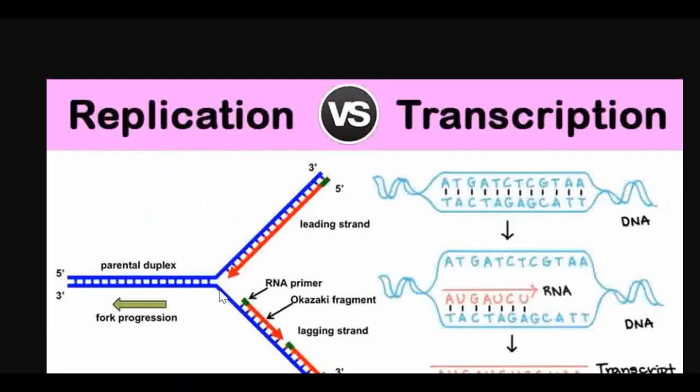In replication, we do break our hydrogen bonds between the nucleotide bases to replicate it. And in transcription as well, we need to break these hydrogen bonds between the nucleotides, same as here, to make a messenger RNA. So breaking of hydrogen bond couldn't be correct because it's present in both.